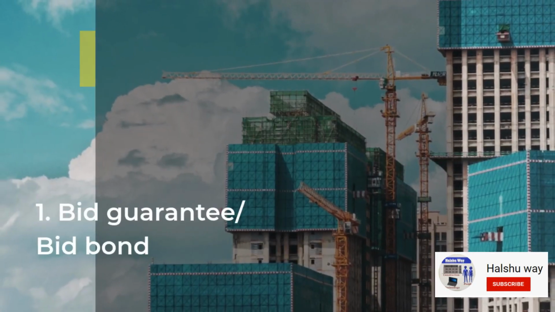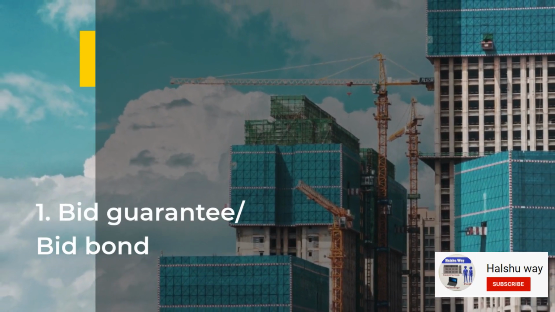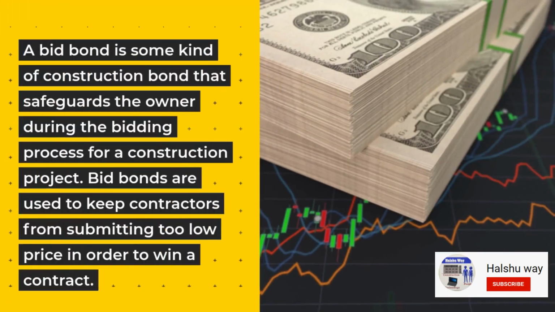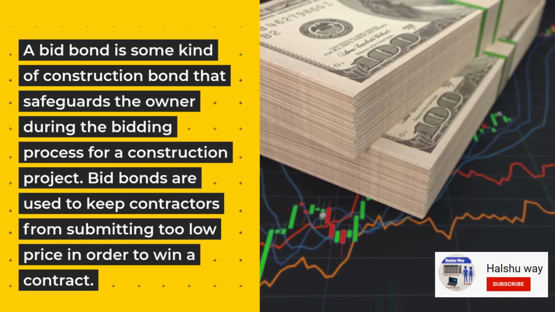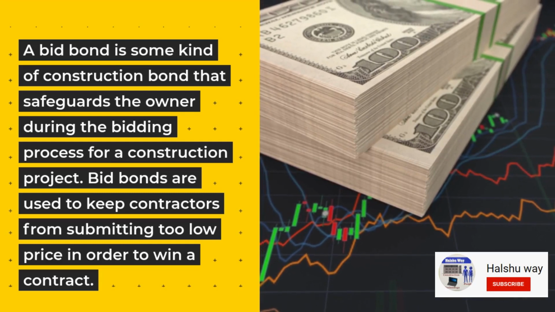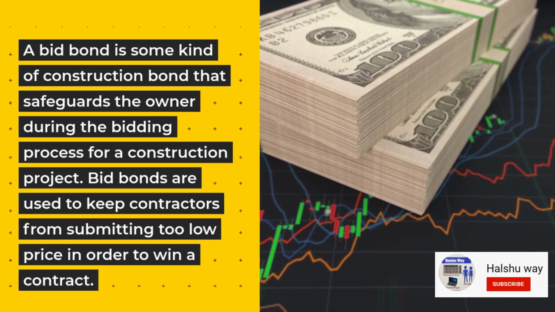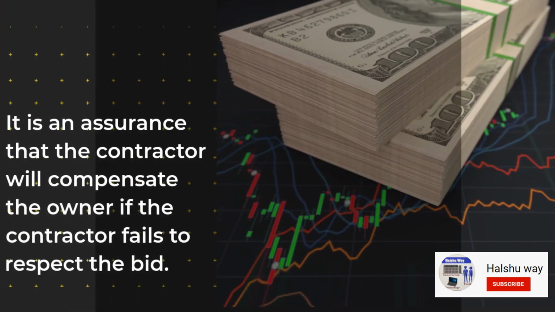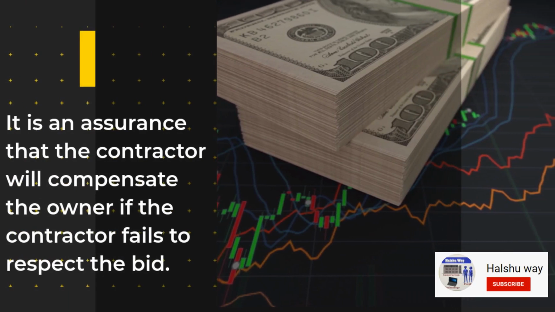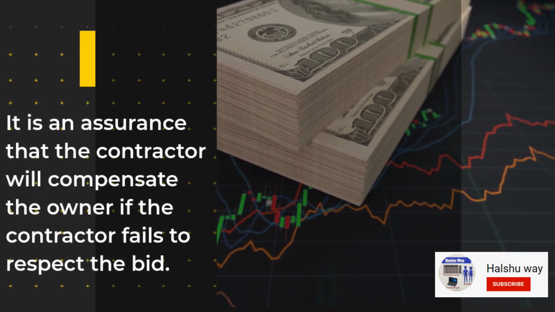Number 1. Bid guarantee or bid bond. A bid bond is some kind of construction bond that safeguards the owner during the bidding process for a construction project. Bid bonds are used to keep contractors from submitting too low a price in order to win a contract. It is an assurance that the contractor will compensate the owner if the contractor fails to respect the bid.